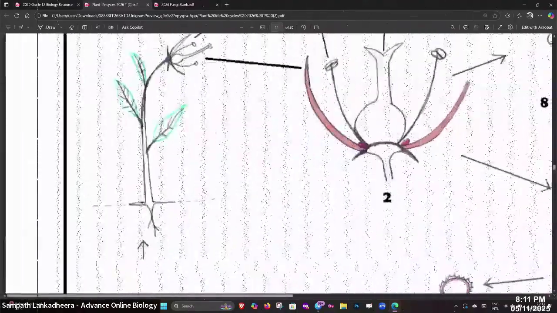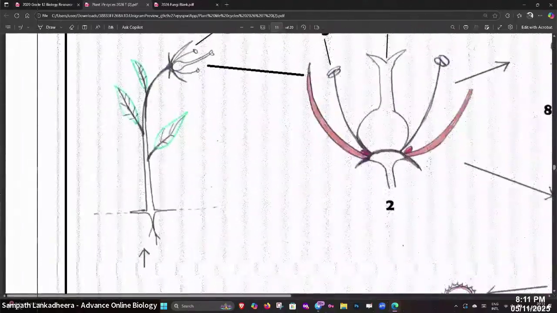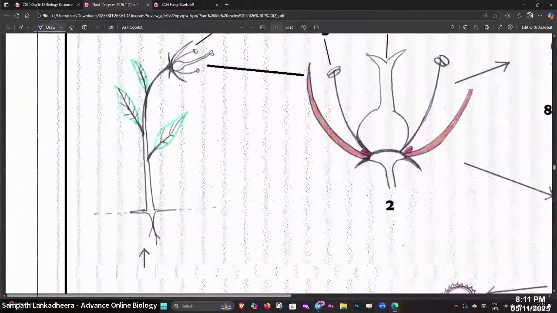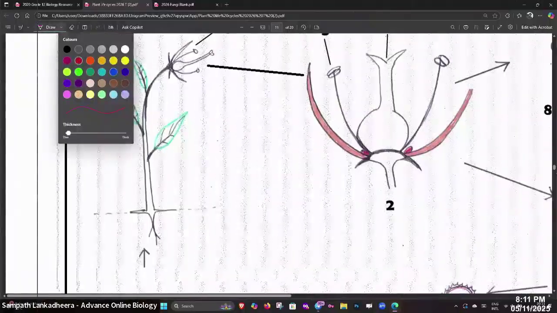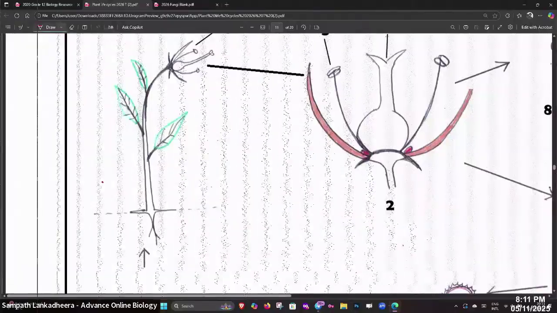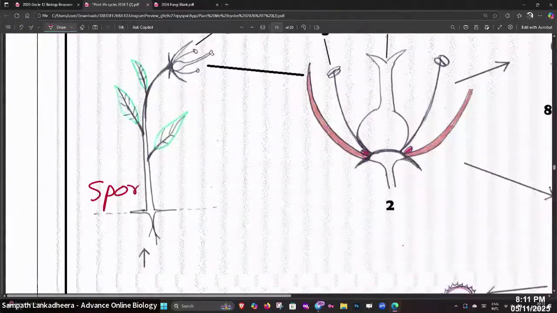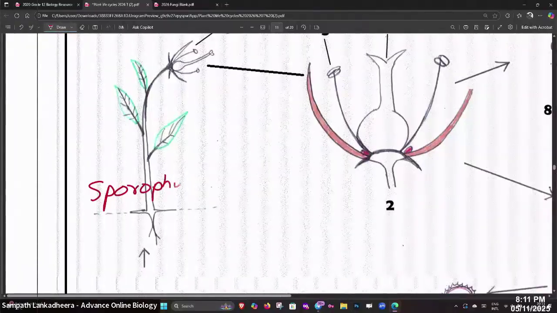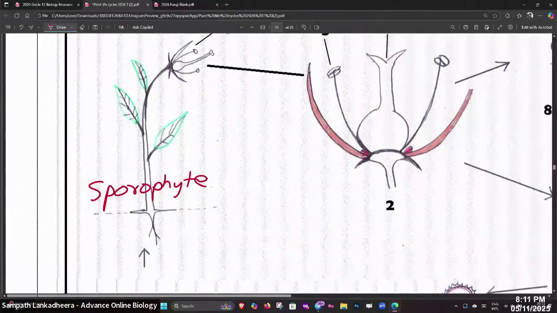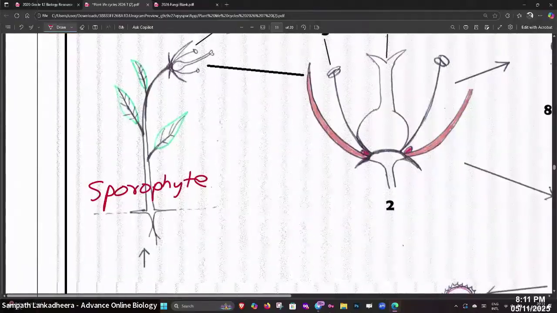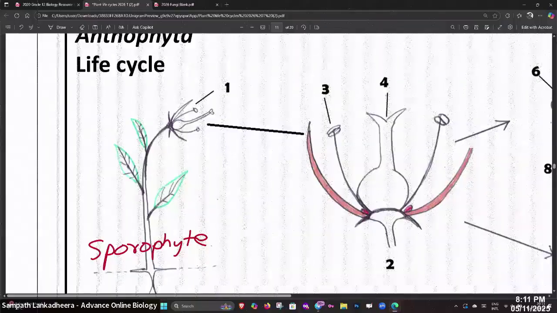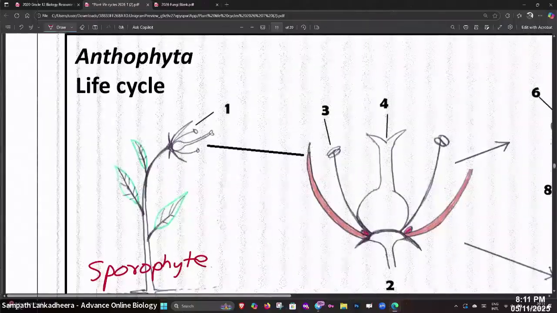Now look at this. This one is the sporophyte. What is this? Sporophyte. This is the sporophyte. And then here we can see the flower.